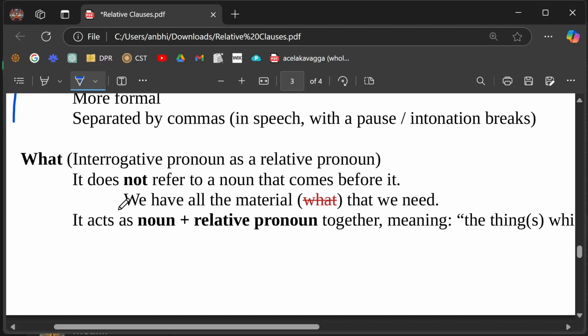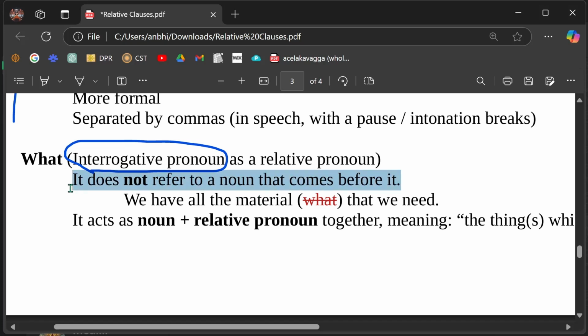Let's discuss "what". Another interrogative adverb or interrogative pronoun, I think. Is it an adverb? I don't know. Interrogative pronoun. This one is a little different. I didn't put it together with the others, because it has some different rules. Okay? Let's see. "What" does not refer to a noun that comes before it. You see? Big difference. Okay?